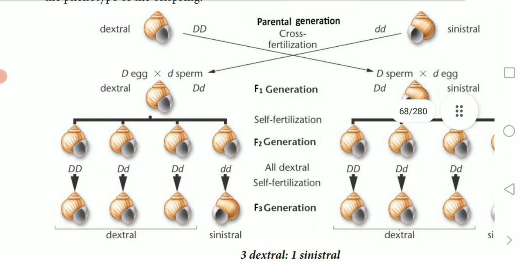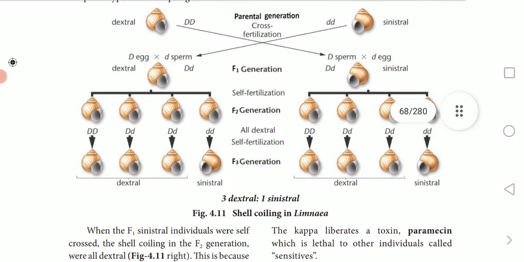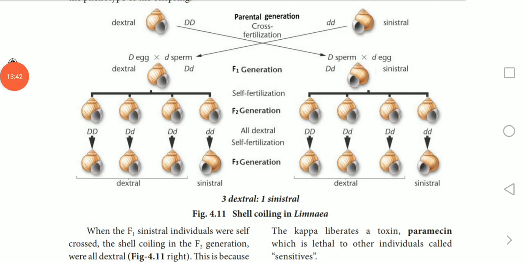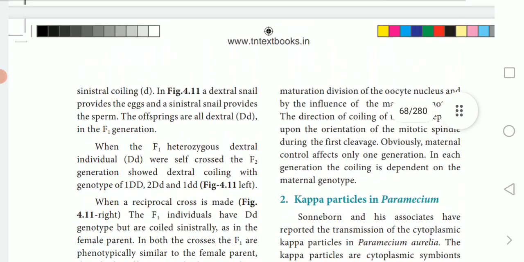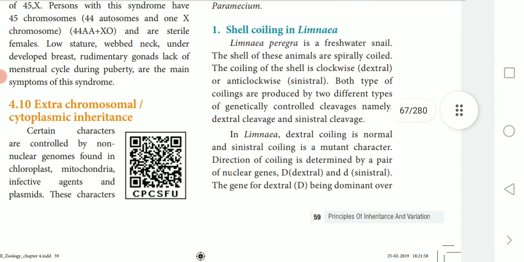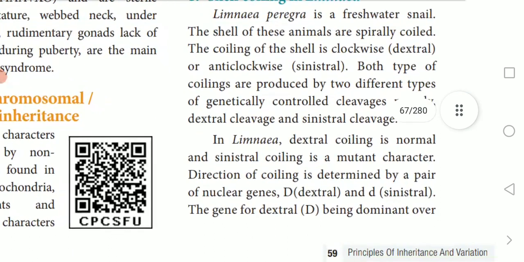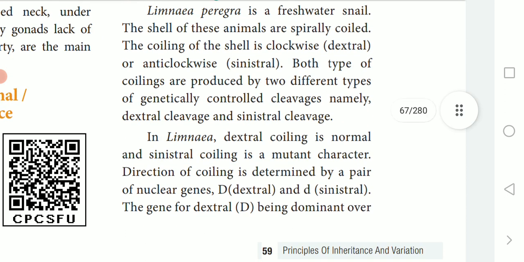And what happens in the F2 generation? The F1 generation is allowed to self-fertilize and forms the F2 generation. The F2 generation also is all dextral type, even though they carry the recessive small d. Whereas in the F3 generation, the first three are dextral type, whereas the last one is sinistral type. So this is three dextral and one sinistral.